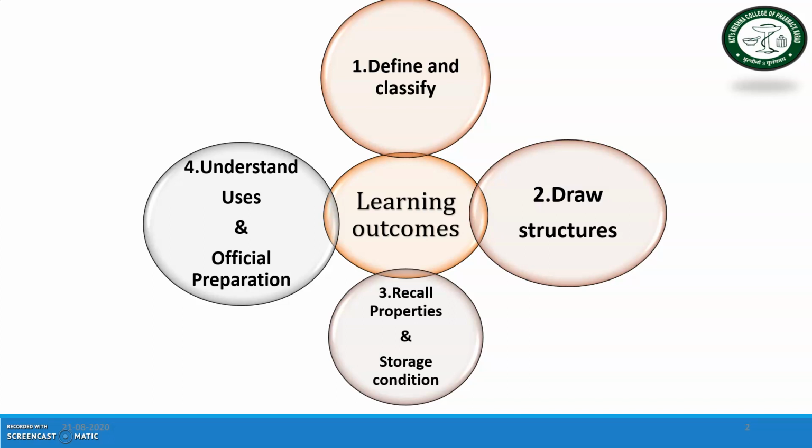These are the four important sub learning outcomes essential to achieve from this topic.